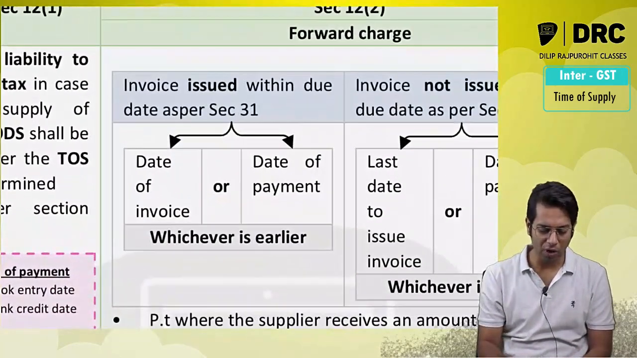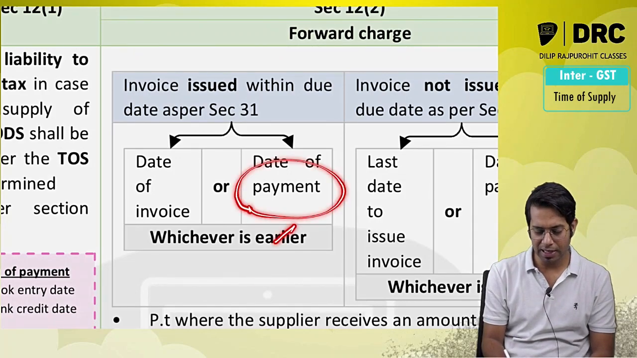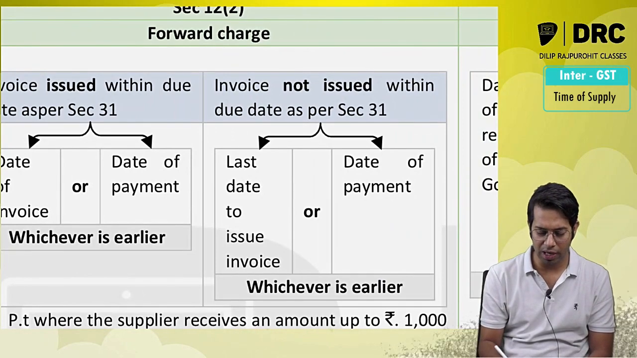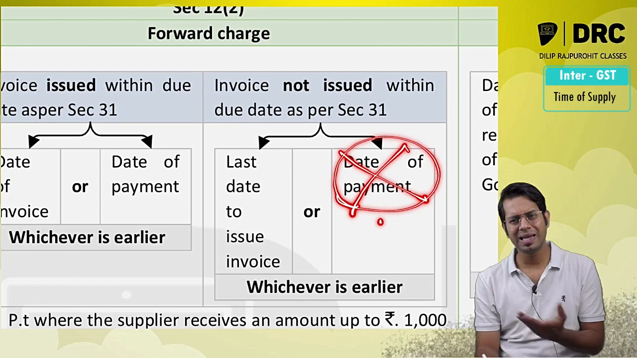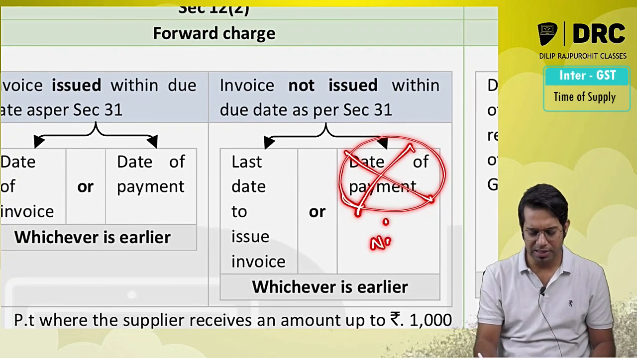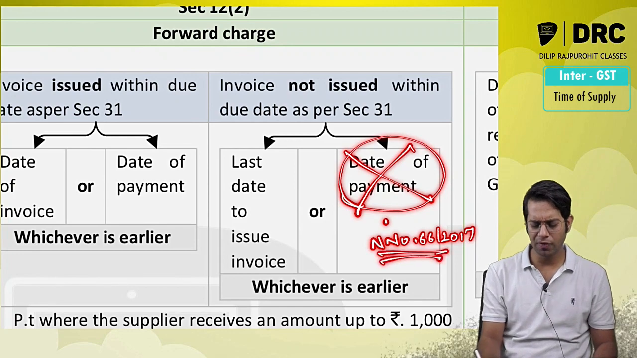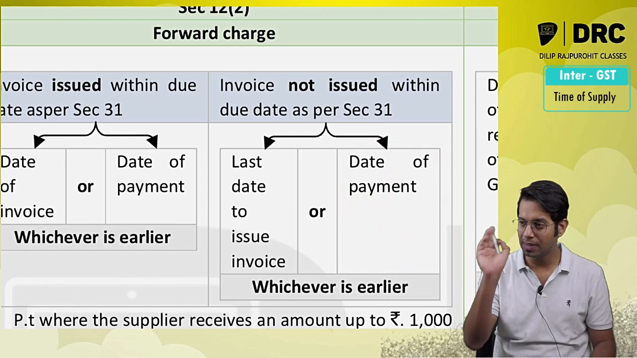So see, normally what is the time of supply? Date of invoice or date of payment. So if the payment is earlier, then it cannot become time of supply. If the invoice is not issued within the due date, last date to issue invoice or date of payment, whichever is earlier, if the payment is earlier, it cannot become time of supply. Who is telling this, sir? Notification number 66/2017. Please note, this notification is applicable only in case of goods. It is not applicable for services.